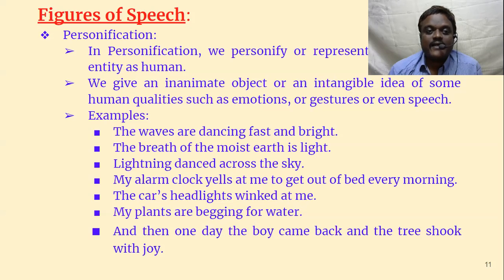So personification means inanimate things or animals are made to be like human beings, and they can speak, they can walk. There is one poem in the previous English syllabus, A Table and a Chair. Table and chair go out walking and they discuss their problems and issues.